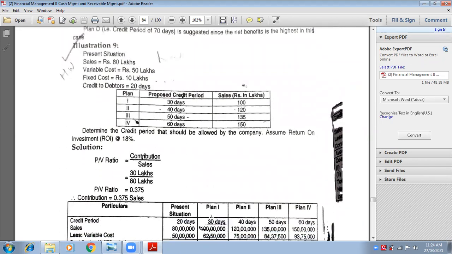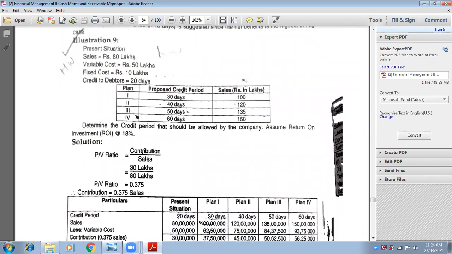Write down statement of evaluation of credit policy. Draw the columns. First would be particulars. Next would be present situation. And there will be plans. Plan 1, plan 2, plan 3, plan 4.